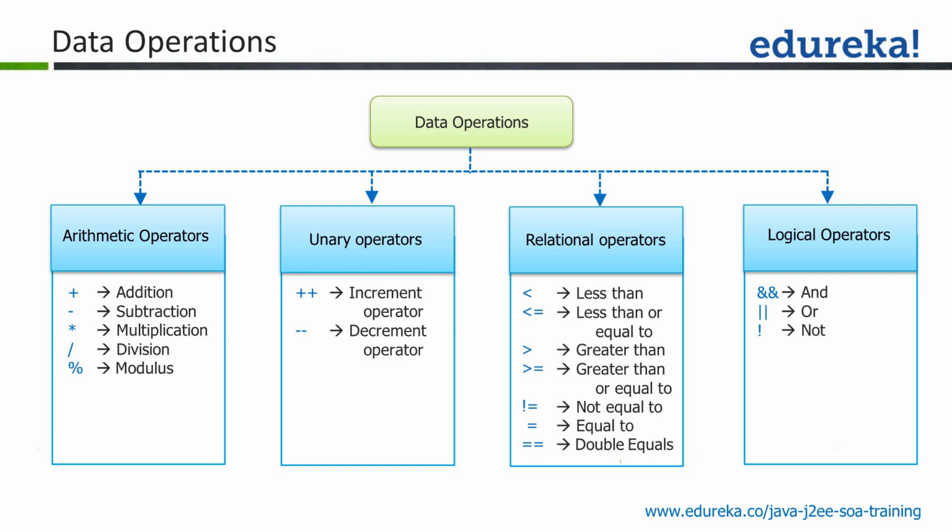So equal to, not equal to. Then we have logical operators: and, or, not. For example, I want to request the Uber app, and the condition says that it should be a shared cab and I want 2 riders within my ride. That's the and condition. There can be an or condition: I want either a shared cab or a regular cab. There can also be a not condition, where you are negating, making true to false and false to true.